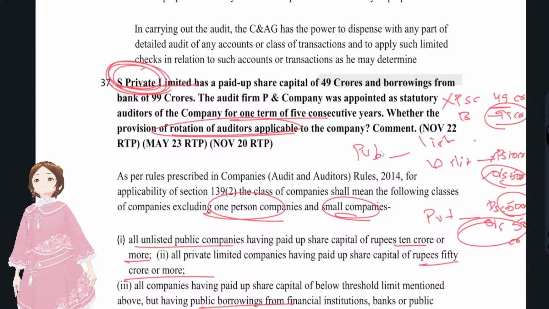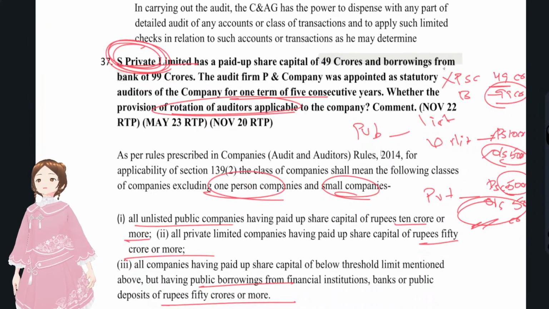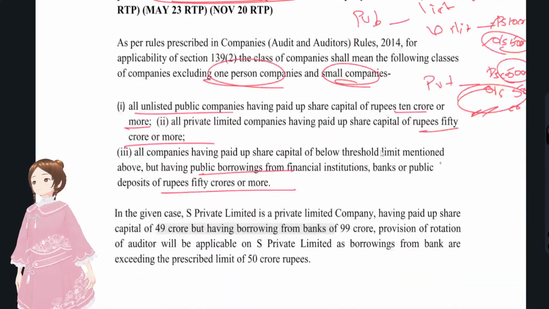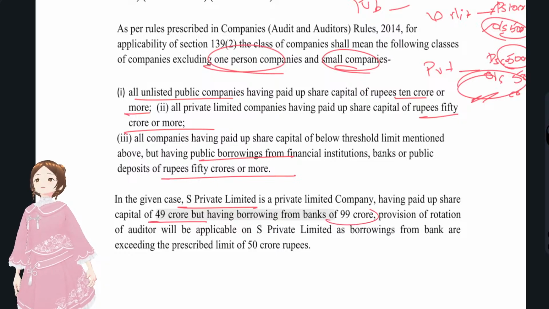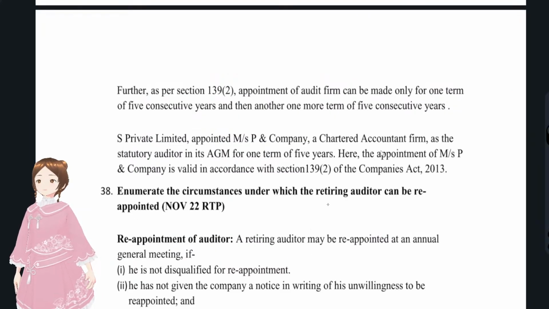For borrowings also it is 50 CR only, right? So rotation of auditors is applicable since its borrowings exceeded 50 CR. You see here, as a private limited company, paid up share capital is 49 CR, but borrowings were 99 CR, exceeding the prescribed limit of 50 CR, so rotation of auditors is applicable.